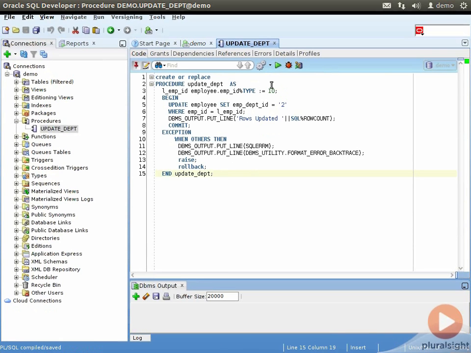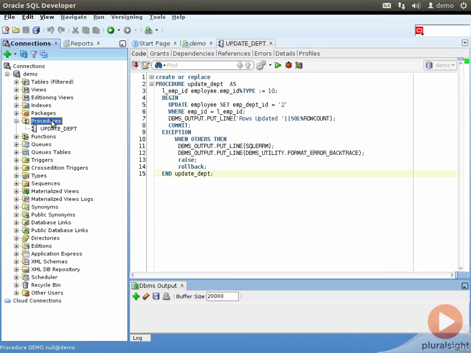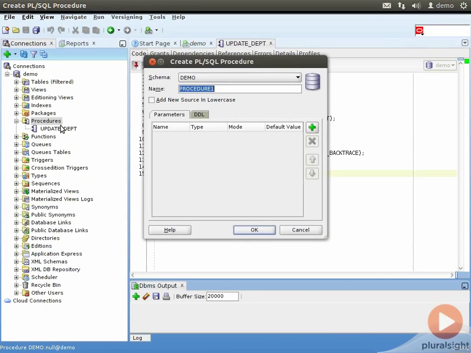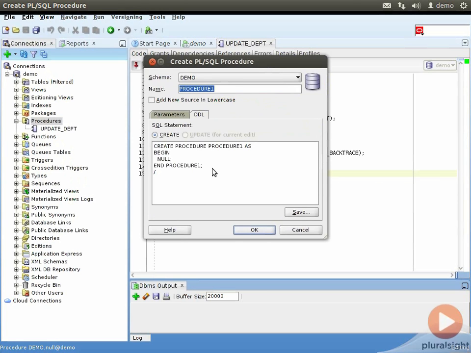Another way of creating the procedure in SQL Developer is to click on the procedure node and then right click and select new procedure. It will open up a new window for you where you can specify the procedure name. You can specify the parameters if any. We will talk about adding parameters to the procedure later on. It also has a DDL tab where it keeps building the DDL for you. You can then click OK